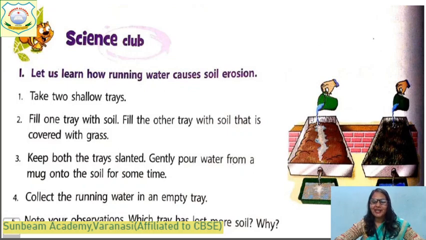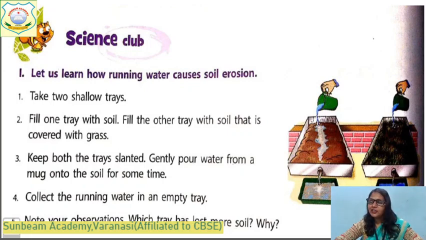Tray number 1, which does not have any trees or grass, will have more soil. Why? And more water. Why? Because there the soil erosion will happen. The soil will flow with the water, and this is the reason for soil erosion. And we can prevent soil erosion by planting trees.